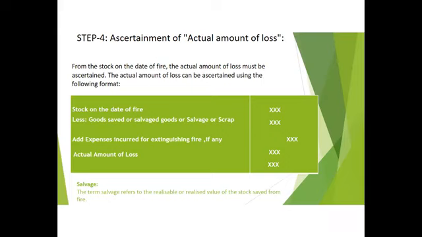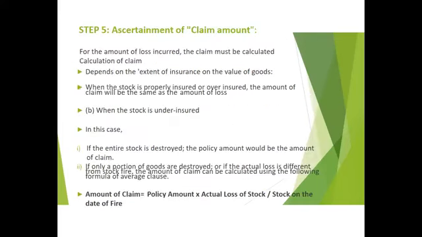It will start with the stock on the date of fire, less goods saved or salvaged goods or salvage or scrap. Then add expenses incurred for extinguishing fire if any, and then the actual amount of loss. Here the term salvage refers to the realizable or realized value of the stock saved from fire. And the last step, ascertainment of claim amount. For the amount of loss incurred, the claim must be calculated. Calculation of claim depends on the extent of insurance on the value of goods.